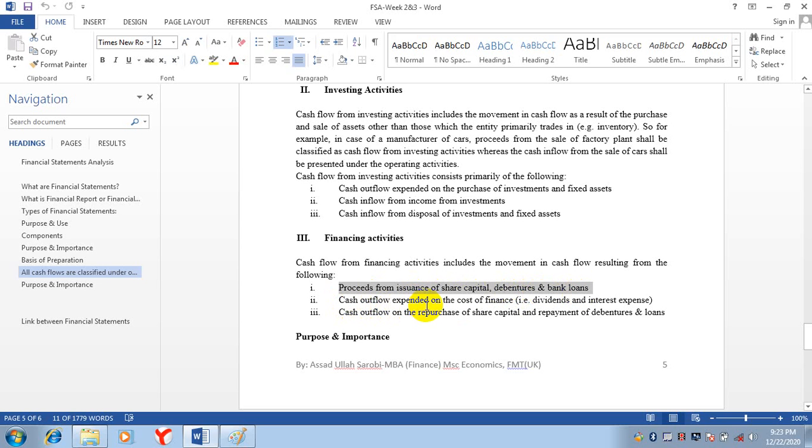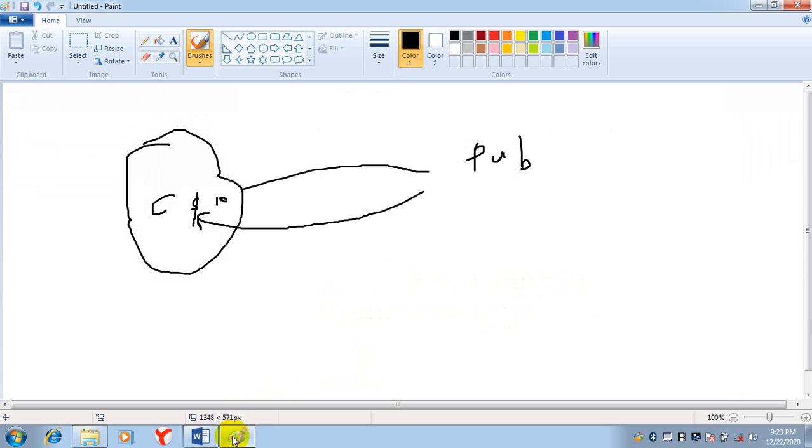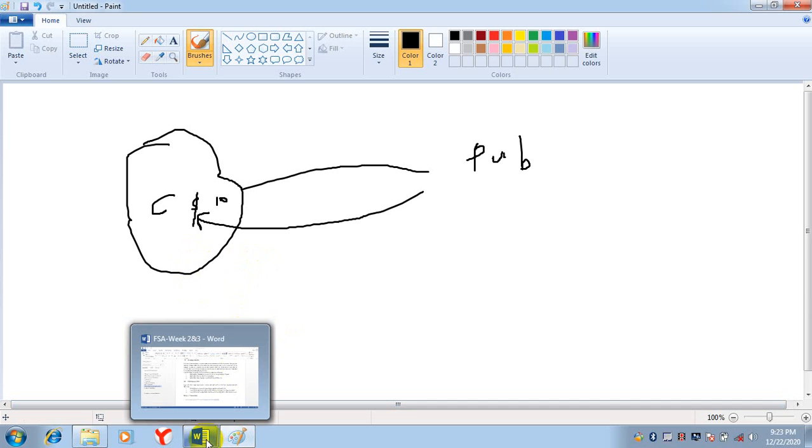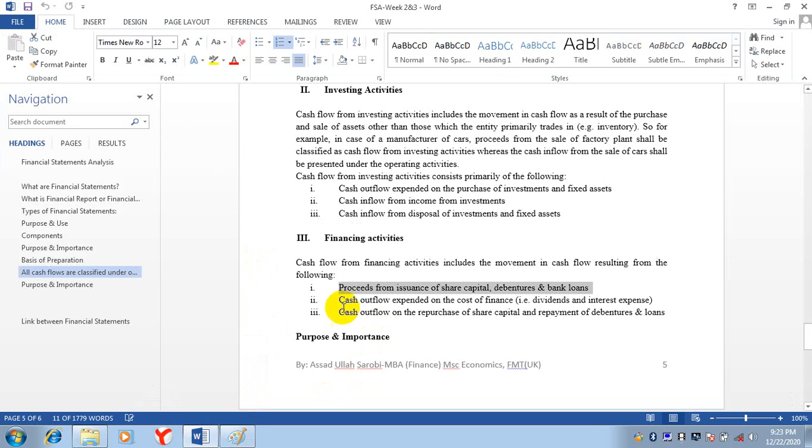Cash outflow expended on the cost of finance. One thing, when you issue shares, you issue bonds, you take a bank loan, in all these cases there is a cost of finance. That is, on shares, you will pay dividends to the public. On loans, you will pay interest to the public. So cash is going outflow. So there will be a cash outflow. That is also coming in financing activities.